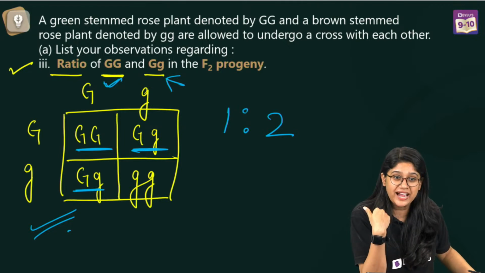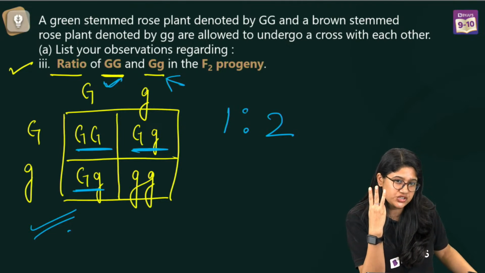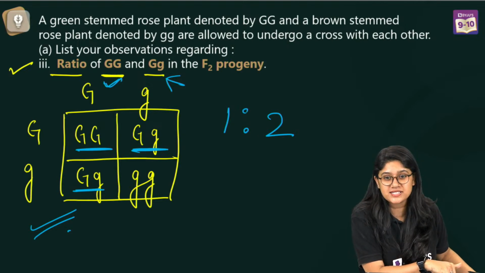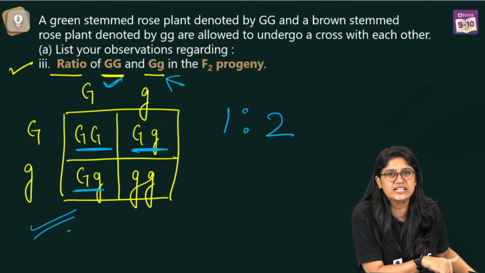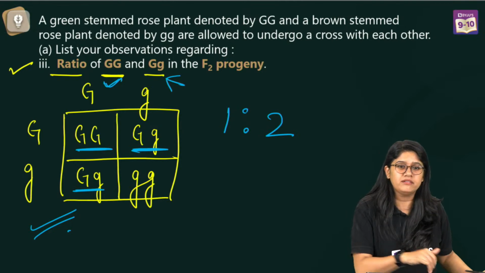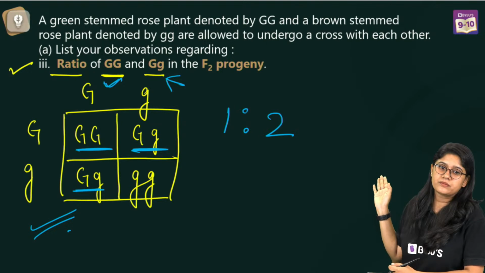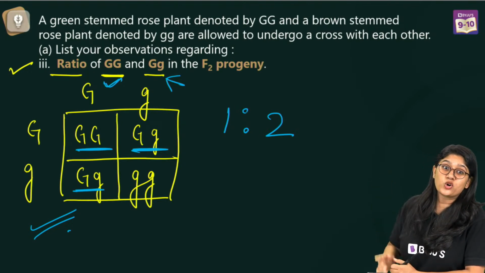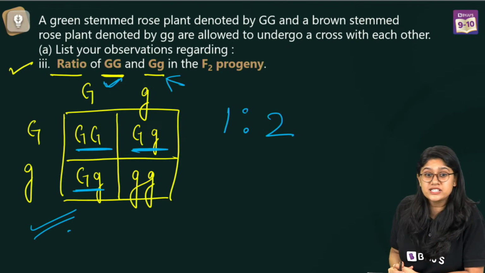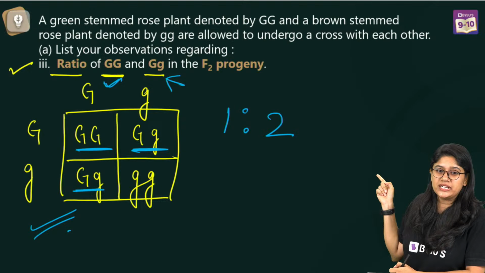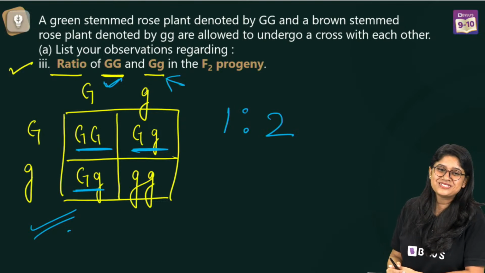Okay, you are saying that I am wrong because there are 3 capital G. Okay, let's figure it out. If you read the question again, they're asking for the ratio of capital G capital G. How many times can we see capital G in the square? Those of you who have some doubts, let's look over here. How many times in this square can you see capital G and capital G? 1 time.